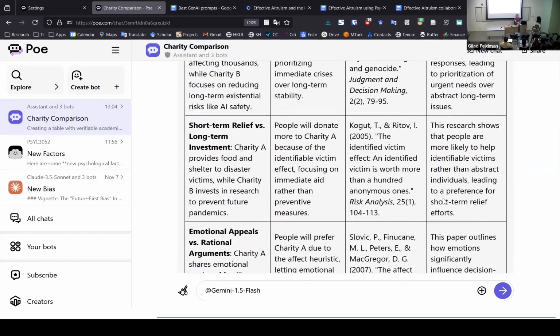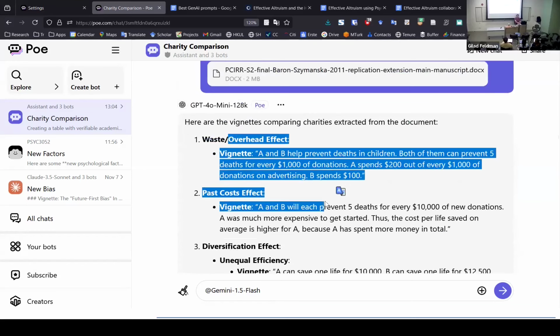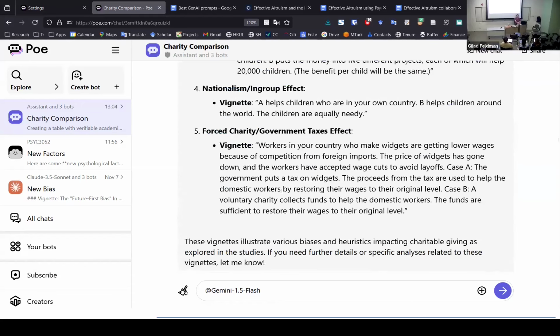So that's already fantastic. I'll give you another example of what I did. I actually uploaded Mannix's thesis. So I just took the thesis and uploaded it to ChatGPT, and then I asked, please extract all the vignettes comparing charities used in the attached manuscript. And because I know this very well, I was the supervisor for this thesis, I know that this is very accurate. So it was able to extract the waste, past cost, diversification, and so forth.